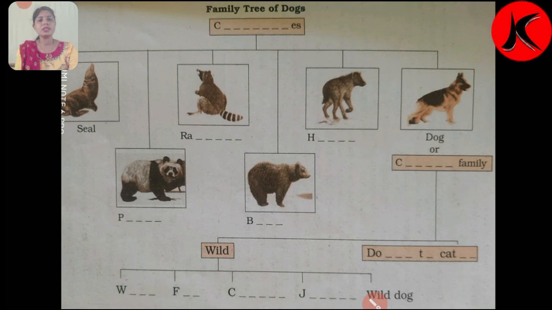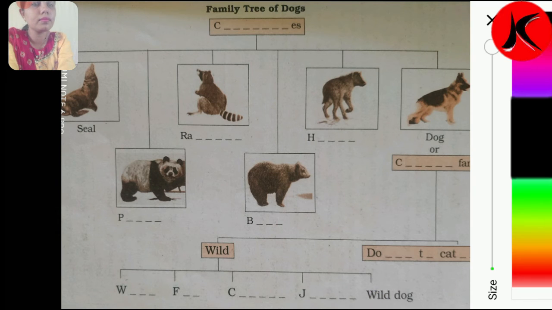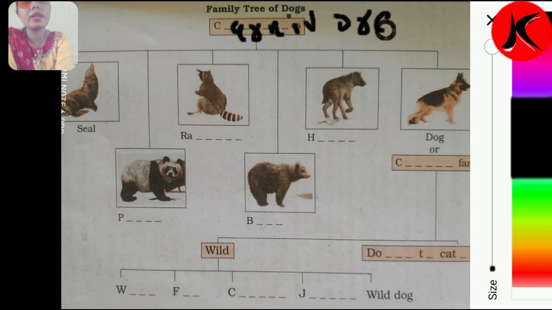So these all are the canine dogs. First we will write here carnivores: C-A-R-N-I-V-O-R-E-S. Carnivores. This whole family is of carnivore dogs.